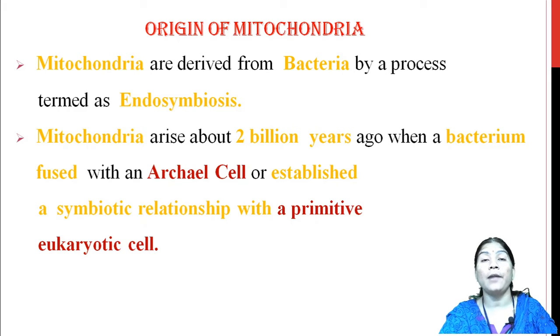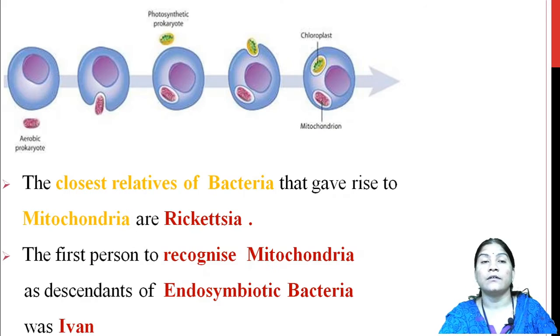This is the hypothesis regarding the origin of mitochondria. Means, in short, the mitochondria arise from the endosymbiosis process.